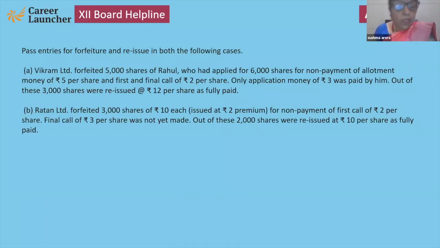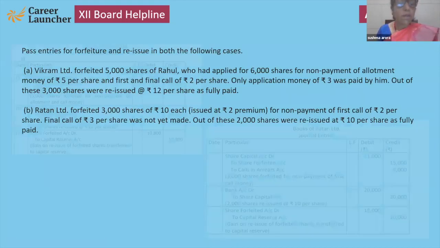Okay. Now Ratan Limited forfeited 3,000 shares issued at 2 rupees premium, 10 rupees is the face value, for non-payment of final call and first call, and final call not yet made. Now, out of these, 2,000 shares were reissued. See, so here in that case, 3 entries will be in each case. 3 entries means first is for forfeiture, second is for reissue, and third is for transfer. Okay, now one by one, I'm going to explain to you how to do these entries.